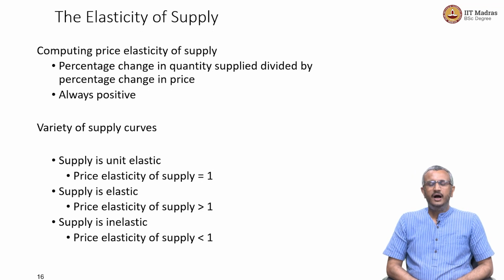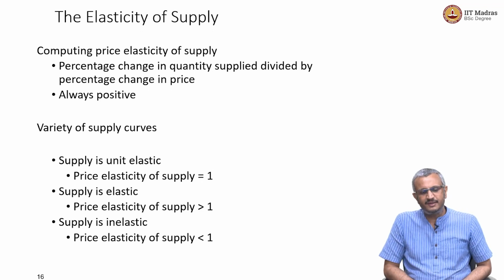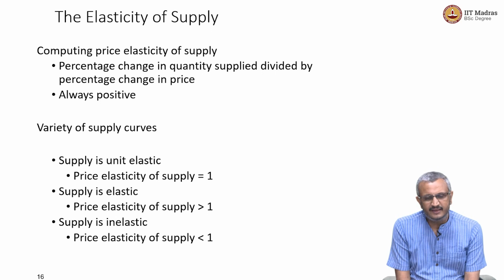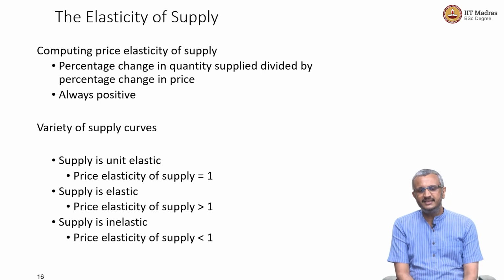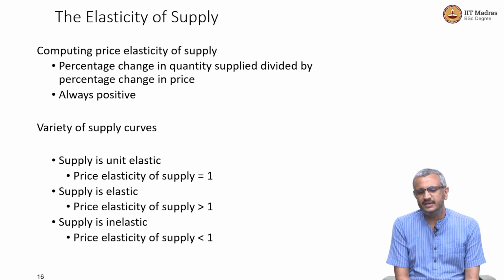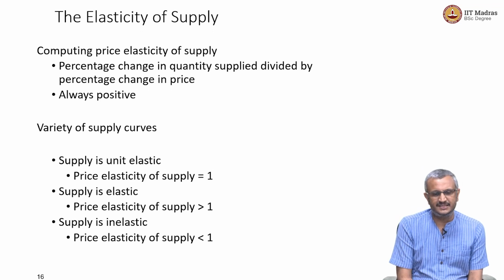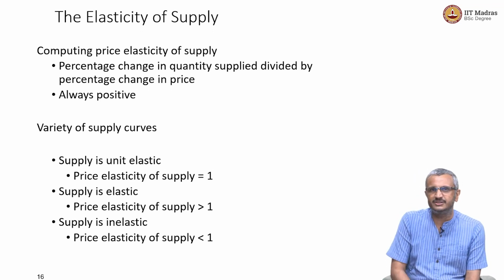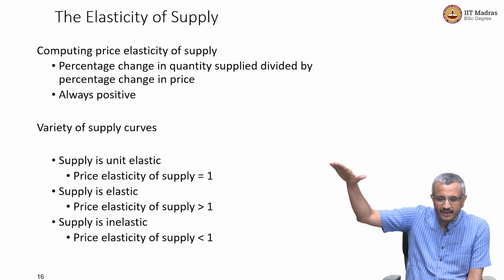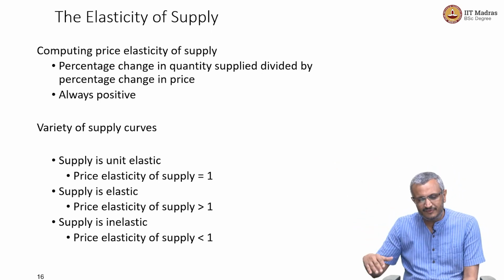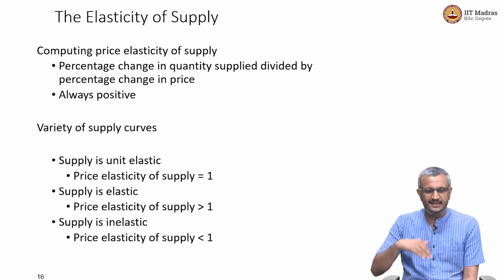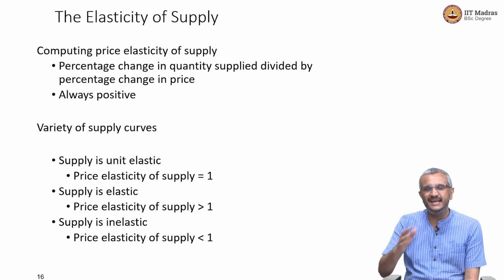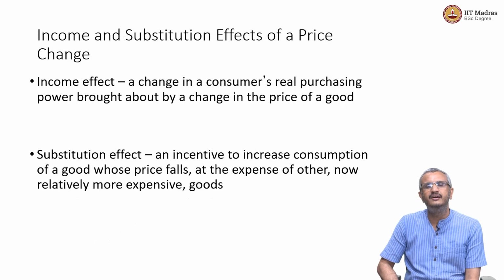Okay, so when we compute elasticity of supply, again, like what we did in the context of elasticity of demand, it is nothing but the percentage change in quantity supplied divided by the percentage change in price. That's positive because the supply curve is an upward sloping curve. And we have varieties of supply curves: unit elastic, elastic, inelastic, exactly like in the context of a demand curve.